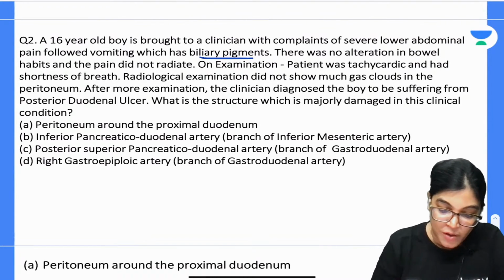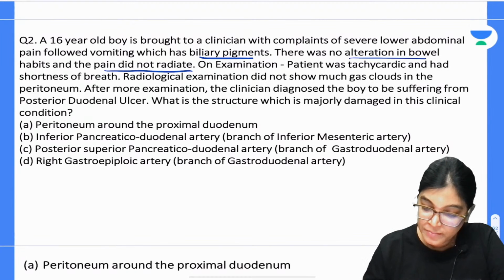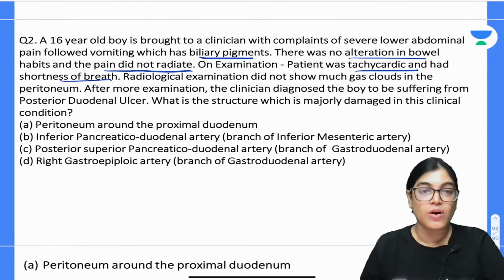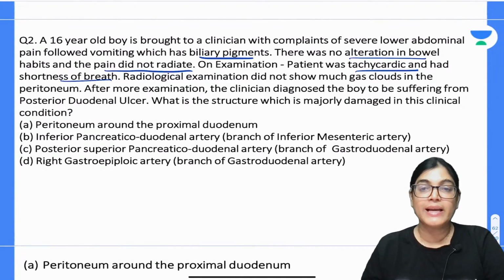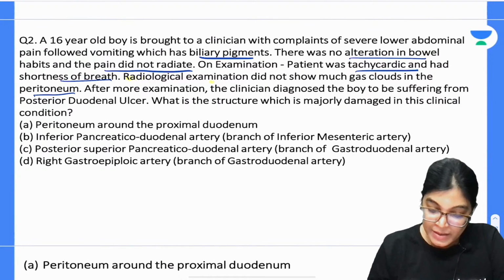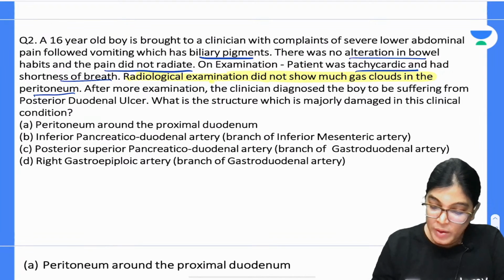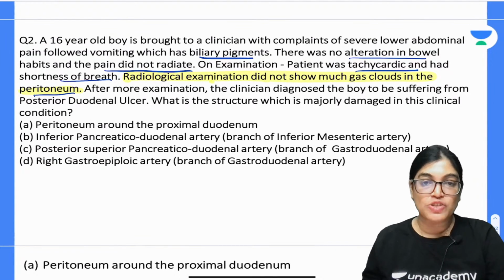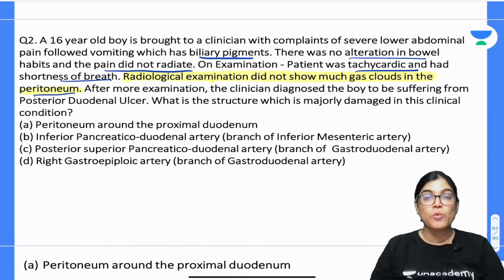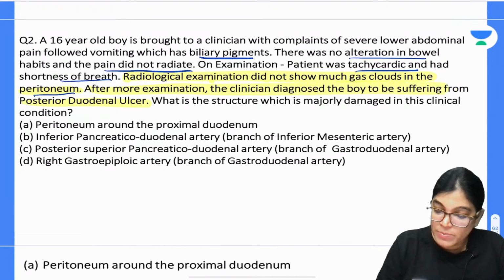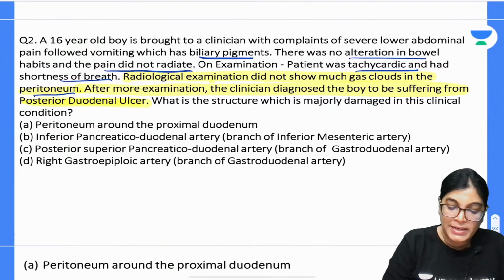The pain did not radiate, so there is no history of radiating pain. The patient is tachycardic and has shortness of breath. Radiological examination does not show gas clouds in the peritoneum. After more examination, the clinician diagnosed the boy as suffering from a posterior duodenal ulcer. So please mark the location of the duodenal ulcer, my dear aspirant.